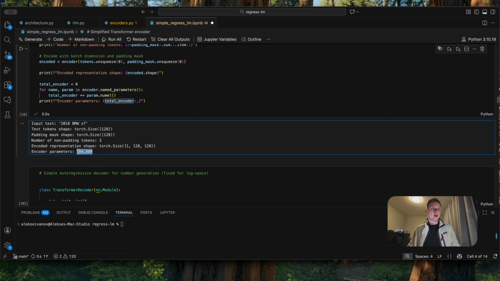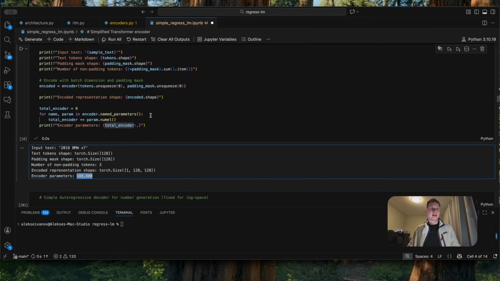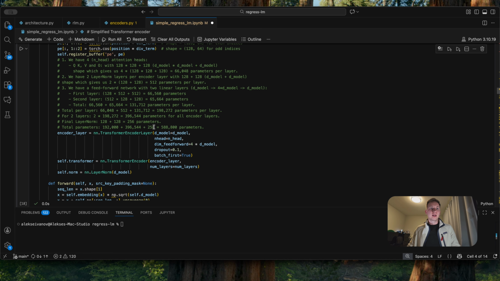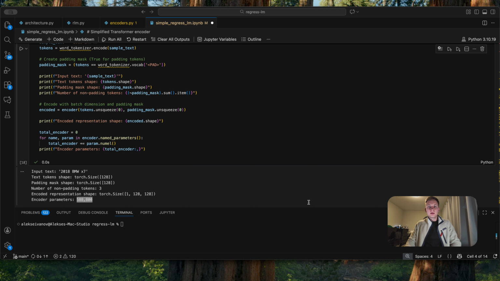Then the total number of parameters is 588,000. And it's actually the same as we calculated manually here. So far so good. This encoded representation will be fed into the decoder to generate the price predictions. Now let's build the decoder that generates the numbers.